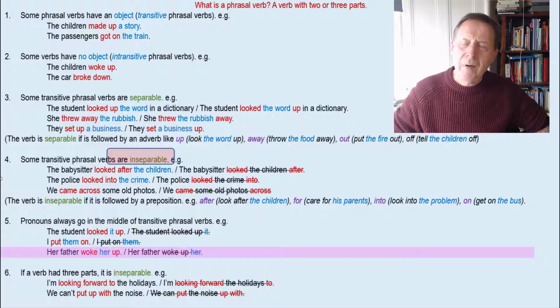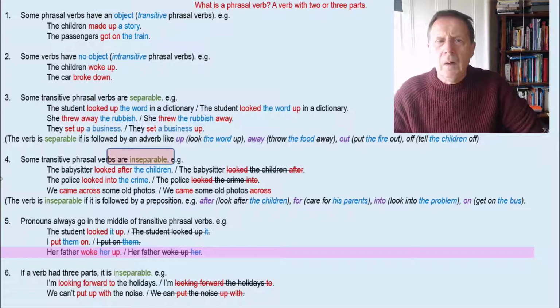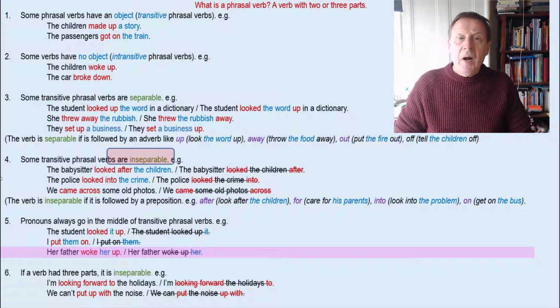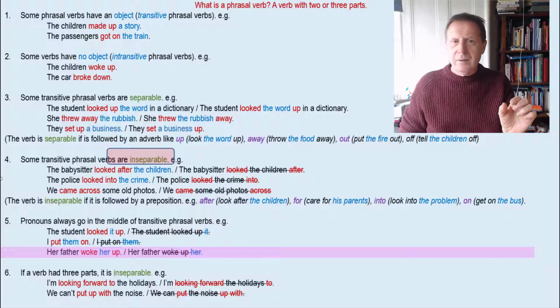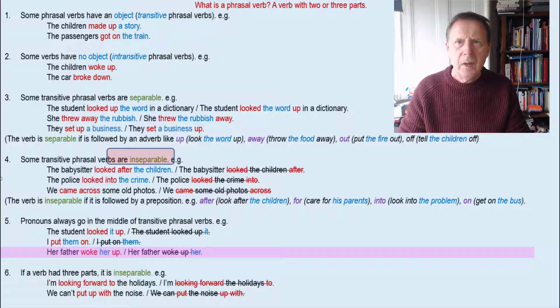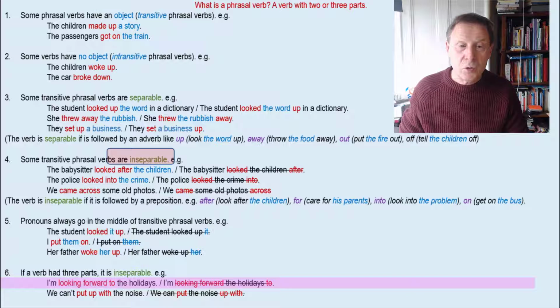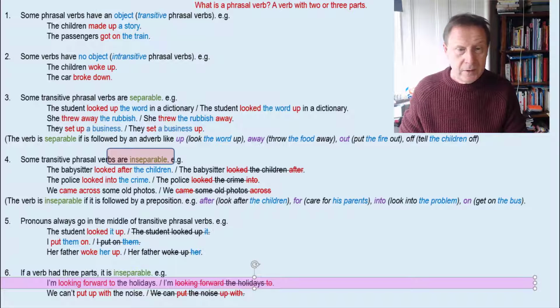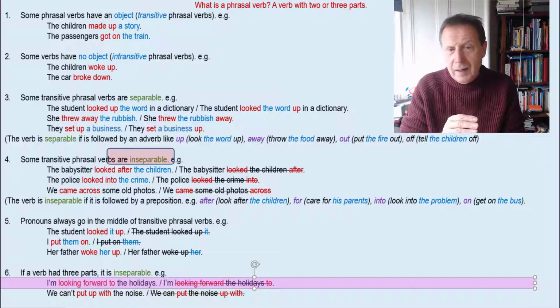Now, many phrasal verbs have three parts. And when they do have three parts, the first part is usually an adverb and the second part is a preposition. Now, these phrasal verbs with three parts, again, can't be separated because they contain a preposition. Here's an example. I'm looking forward to the holidays. We can't separate these words. We can't say, I'm looking forward to the holidays too. It must be, I'm looking forward to the holidays.